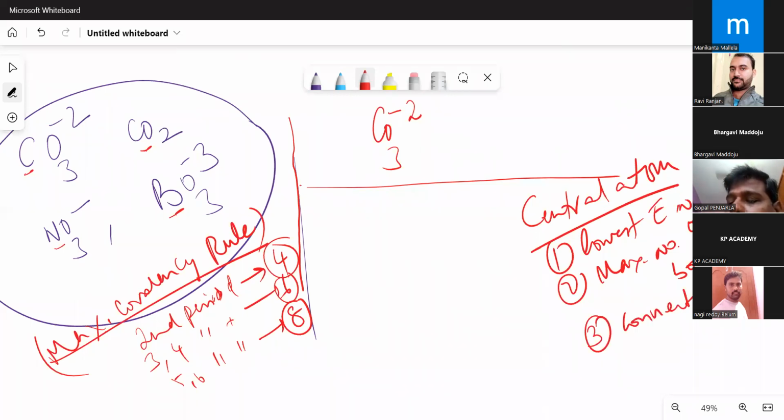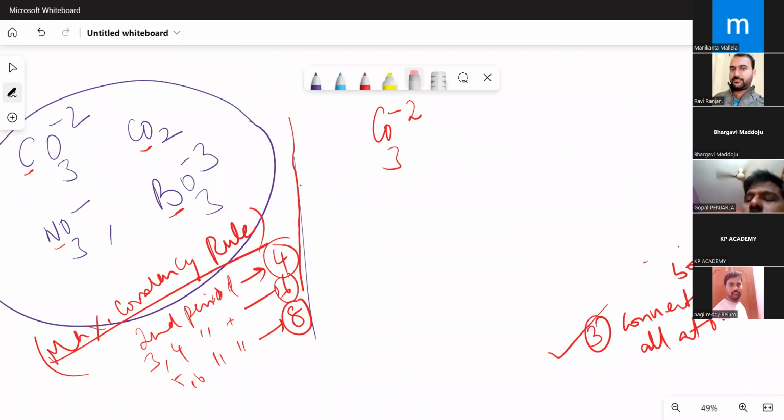So in a single-central-atom species, look for the lowest electronegativity, count the bonds, and whichever forms the maximum number of bonds, take it as the central atom. Suppose the structure is given to you: the atom connected to all atoms should be considered the central atom. The central atom should have all these three characters, then only we can call it a central atom.